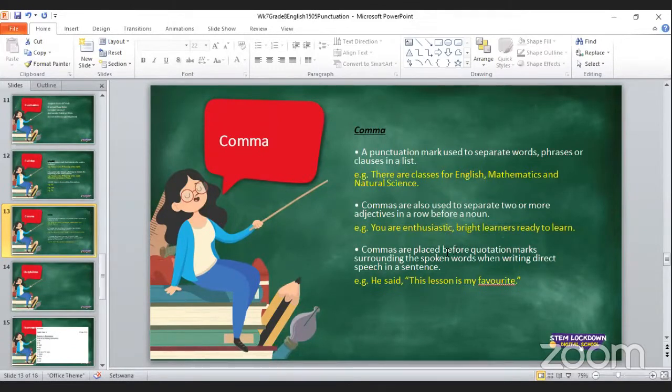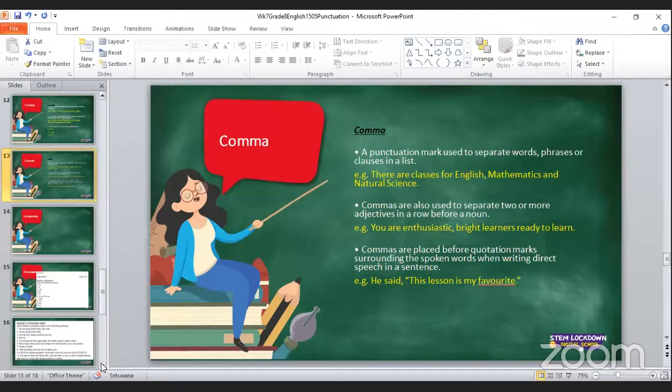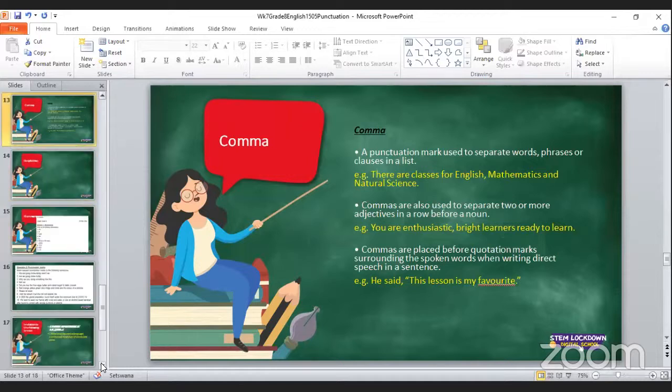And commas are also placed before quotation marks surrounding the spoken words when writing direct speech in a sentence. So remember, since we went through full stop and comma in the previous lesson, today I was just going through them because they are related to what we were doing today. So we have homework today.